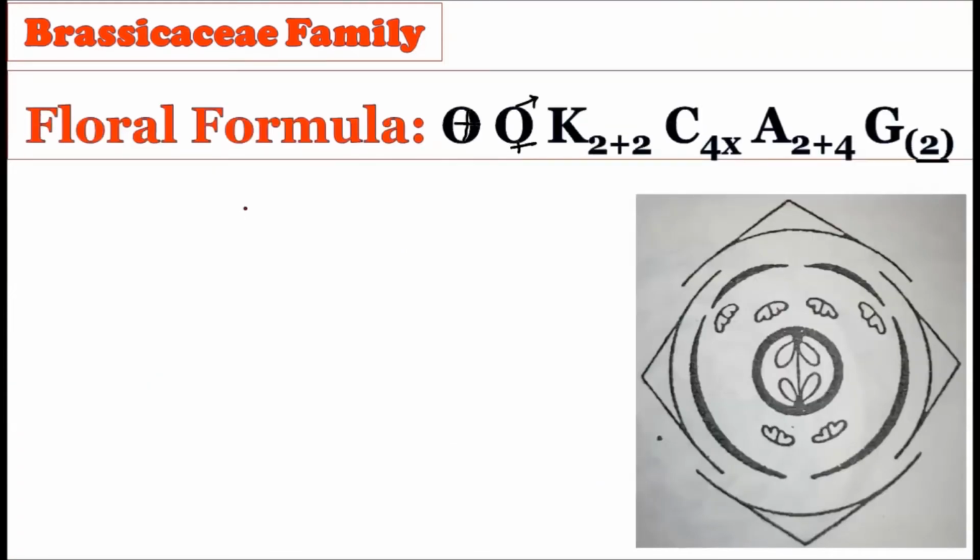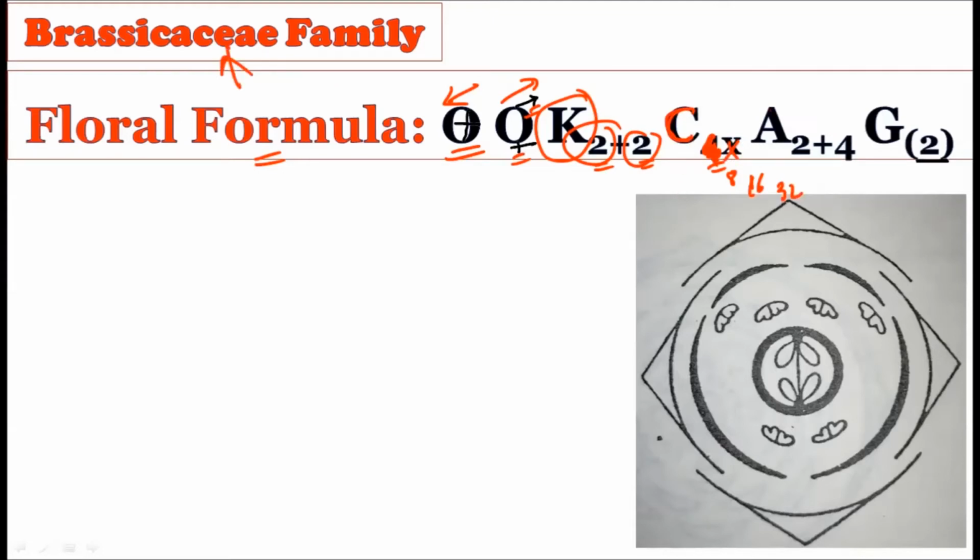Now, from all this information, let us consider the floral formula for the Brassicaceae family. Here you will find the actinomorphic flower. Yes, we know the actinomorphic flower is there. Rarely a zygomorphic flower is also there. The hermaphrodite flower is maximally present, that is, the bisexual condition is there. Then we have the calyx, and the 2+2 arrangement is there, right? Then the corolla is present in 4, and it can vary to 8, 16, 32. So 4x is given here, that is, in multiples of 4, the corolla can be seen in the